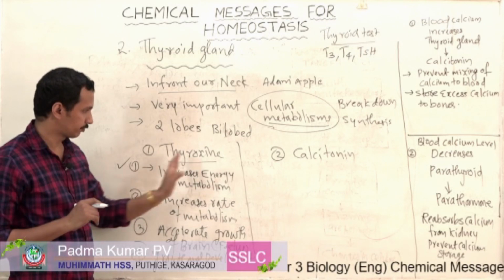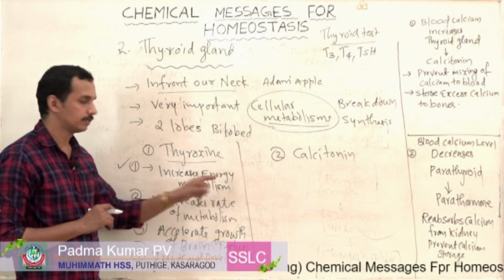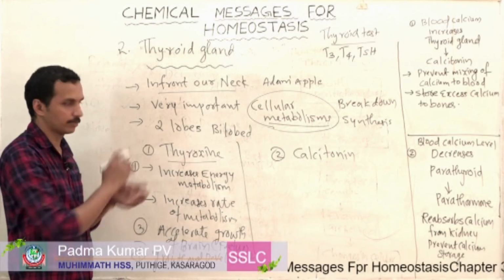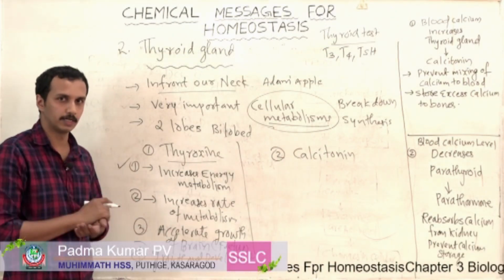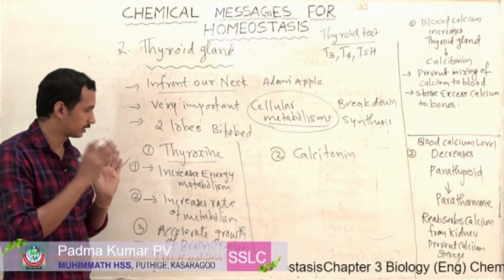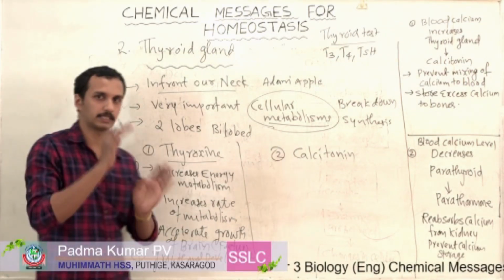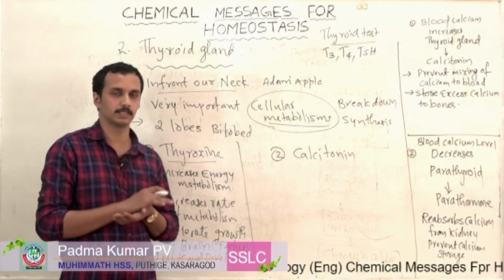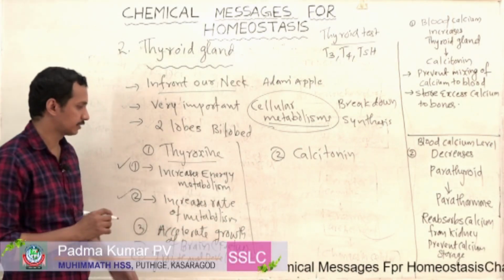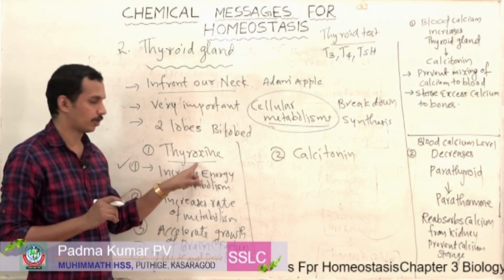A lot of energy is required for different glands and cellular activities, so in order to produce energy, it increases the energy metabolic rate, to stabilize our body functions. Then the second function, increases rate of metabolism. All the cellular metabolic rate is increased by the hormone thyroxine.